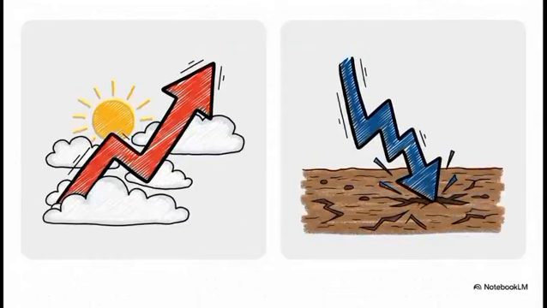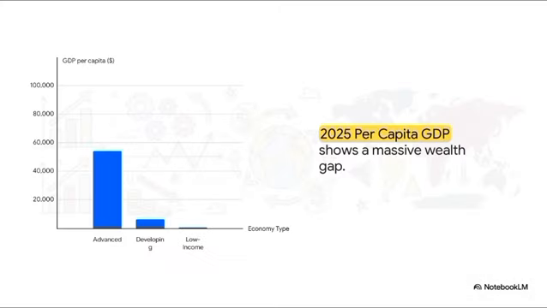90% of them are now boasting per capita incomes well above their pre-pandemic levels. But on the flip side, more than a third of all low-income countries are actually poorer today than they were 5 years ago. To really understand what that means for everyday living standards, consider the actual dollar amounts.